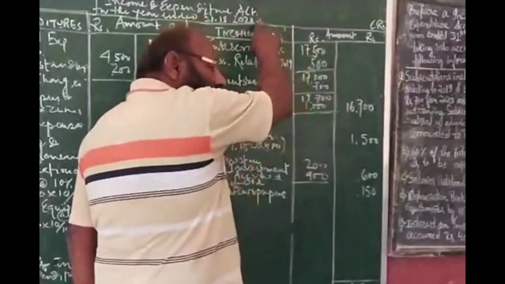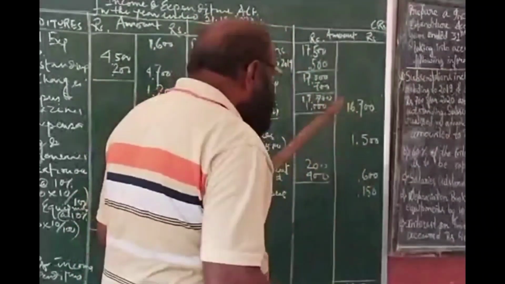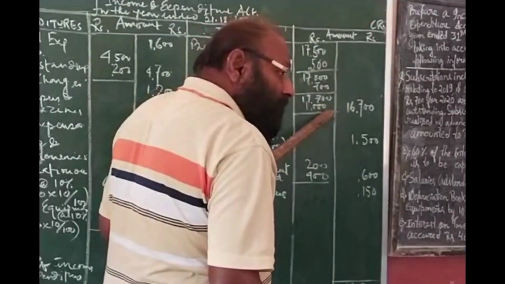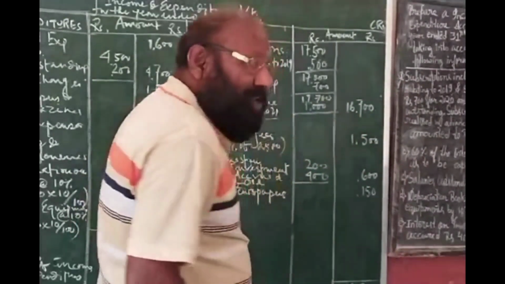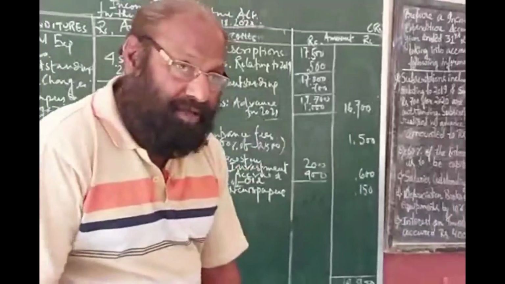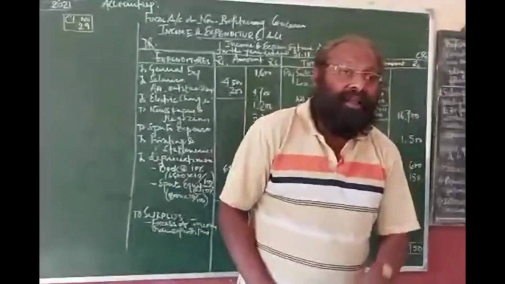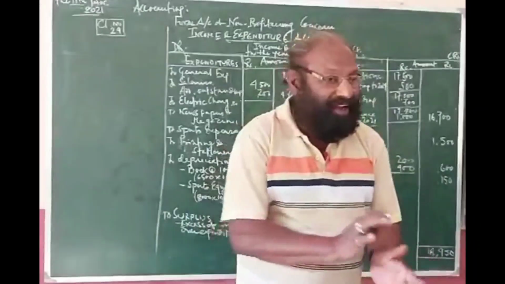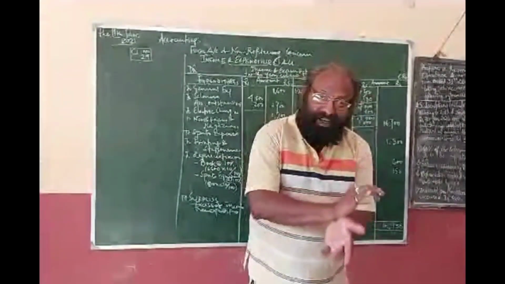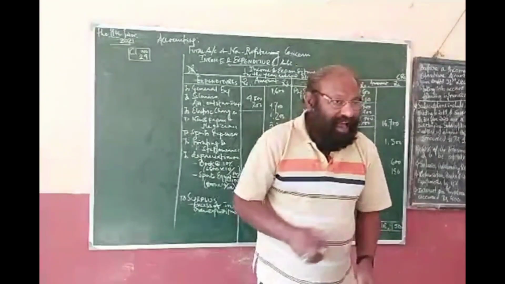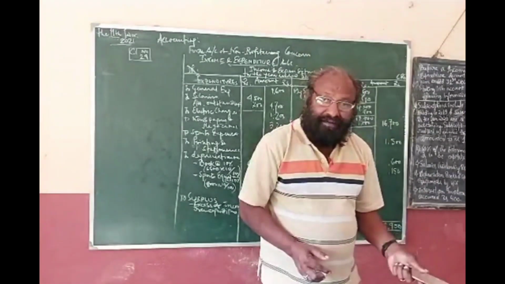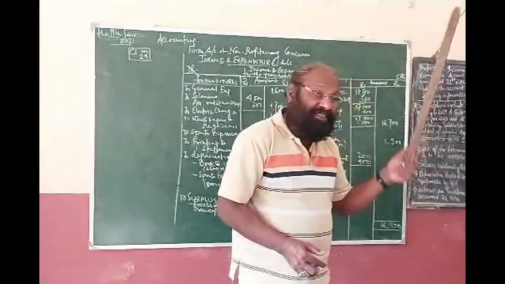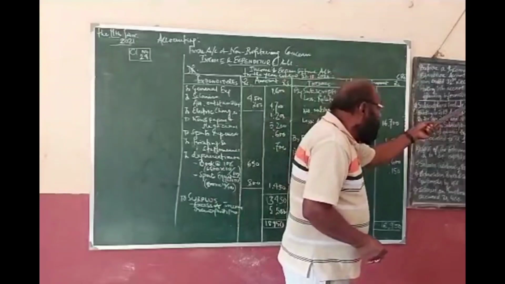Clear? Now one thing is that you have received some advance subscription, that is advance for 2021. Does this amount relate to 2020? No. But you have received it, so it has been deducted. Clear? So now I am giving you more or less the principle. Any outstanding should be added. Any advance should be deducted. And any arrears of the last year received this year should be deducted.